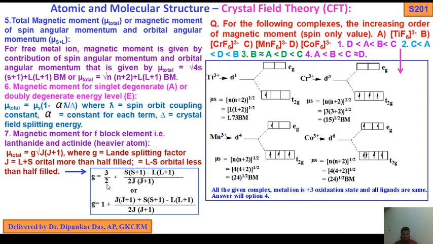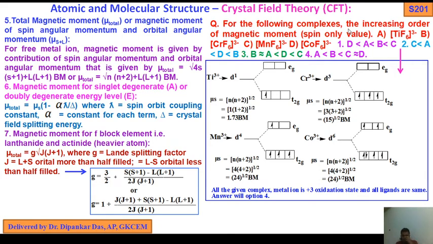So g equals 3/2 plus [s(s+1) − l(l+1)] / [2j(j+1)], or g equals 1 plus [j(j+1) + s(s+1) − l(l+1)] / [2j(j+1)]. Okay, I have already mentioned all the terms here. So this is the magnetic moment of the particular corresponding d-block element for a degenerate energy level, for angular momentum, orbital angular momentum, spin value. Okay, now come to the question.